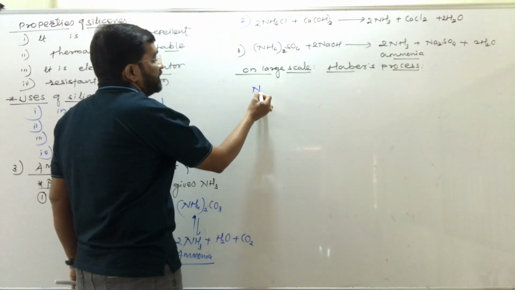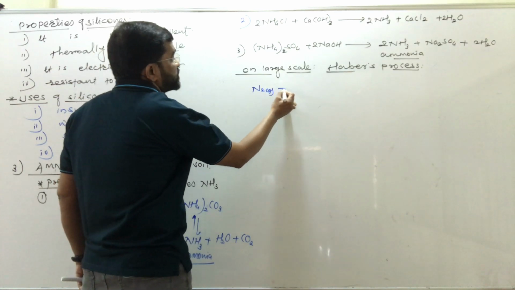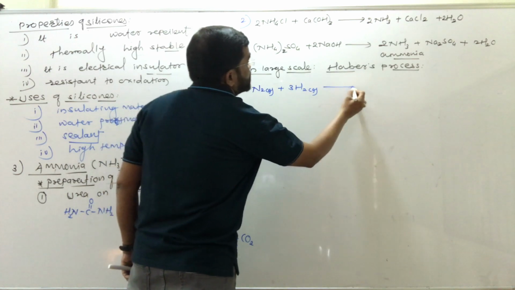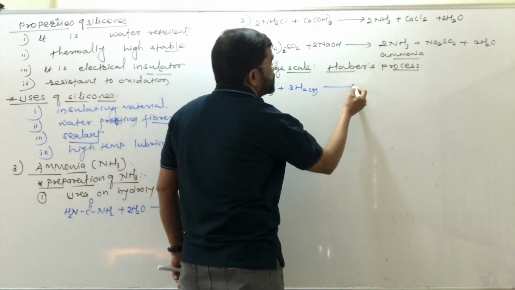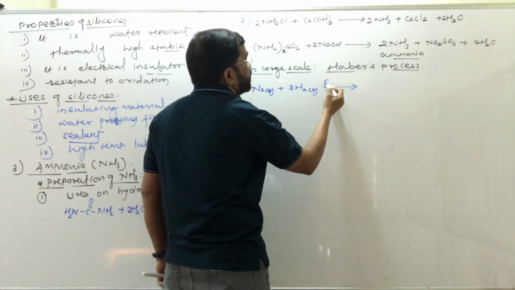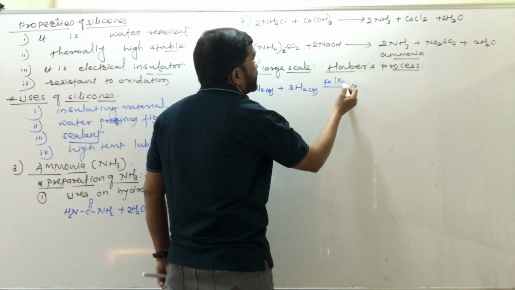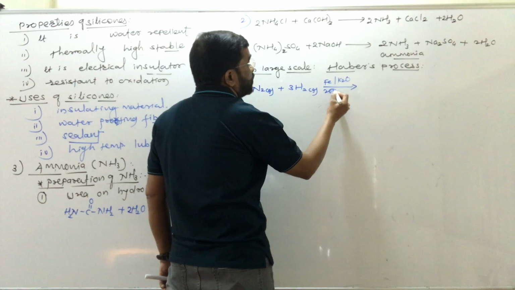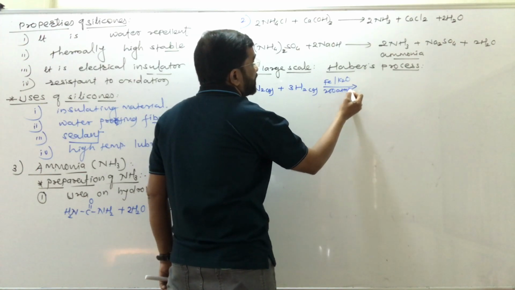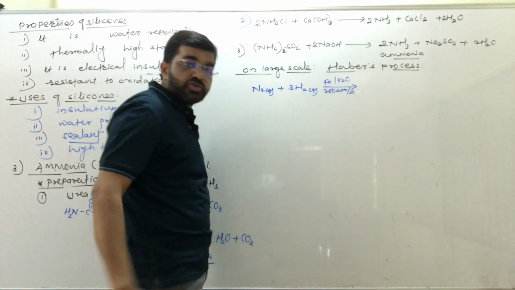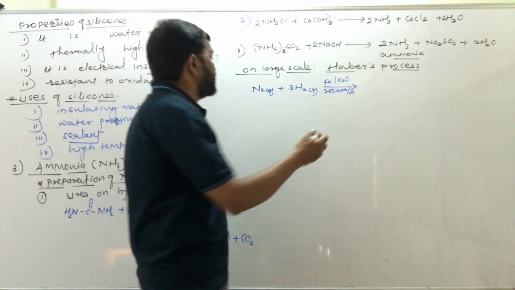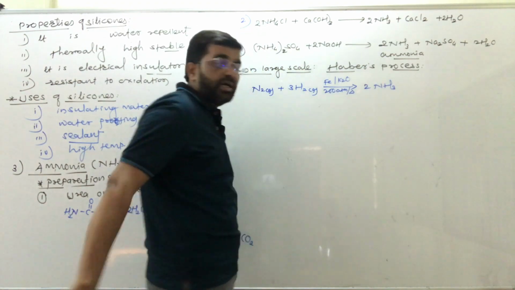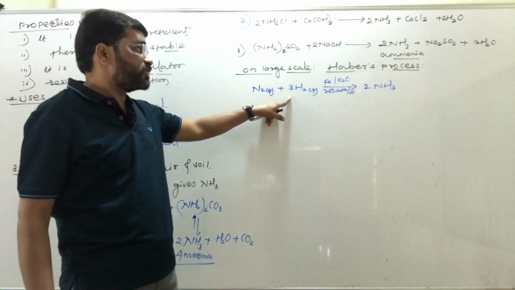You see, nitrogen gas plus hydrogen gas, in the presence of Fe as catalyst and K2O as a promoter, at about 200 atmospheric pressure on heating at 773 Kelvin temperature, there is formation of ammonia. In industry, ammonia is formed.